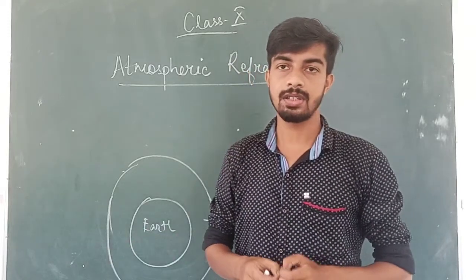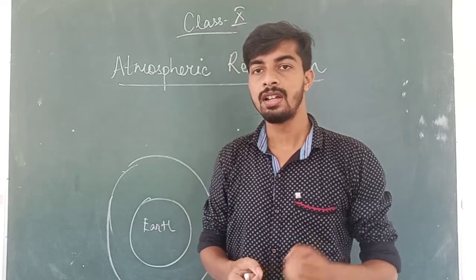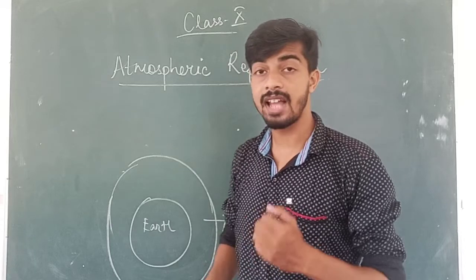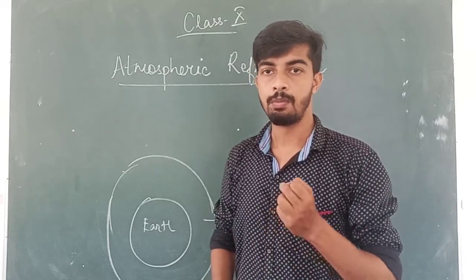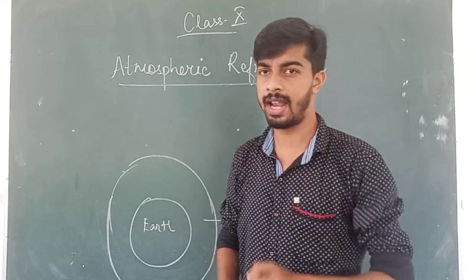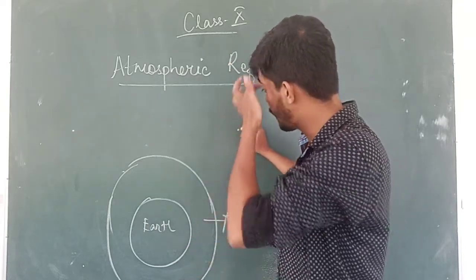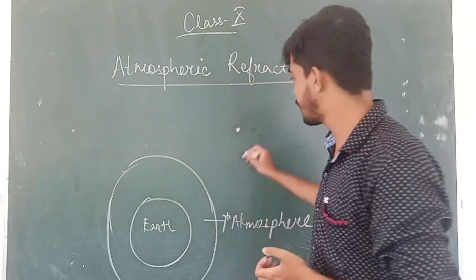So what happens when a star is very far away? The light of the star comes very less, means it comes from a very far distance. So the star acts as a point source of light. Point source of light means very little light is coming. Considering a star which is very far away, just for example this one. This is a star.